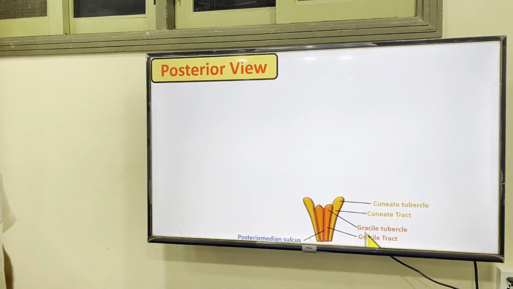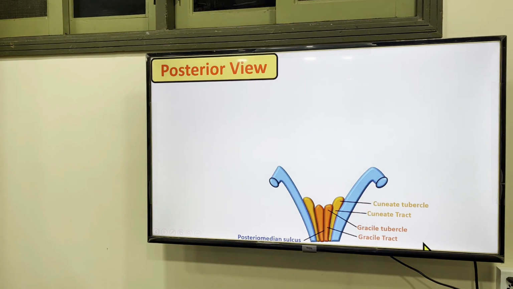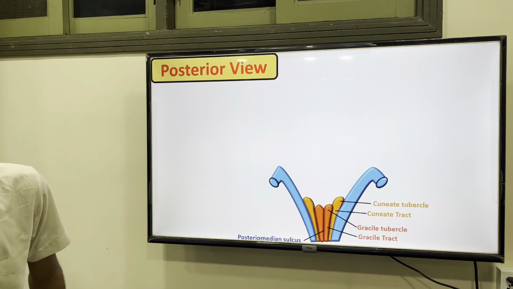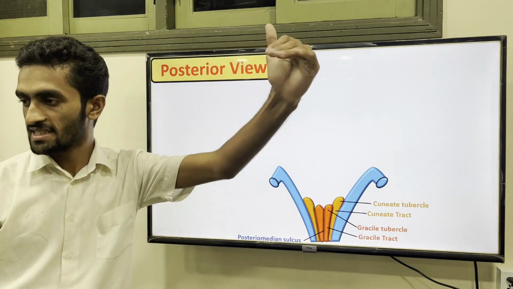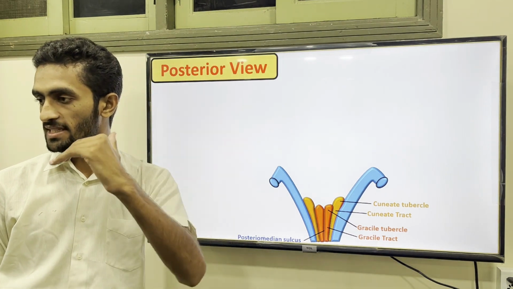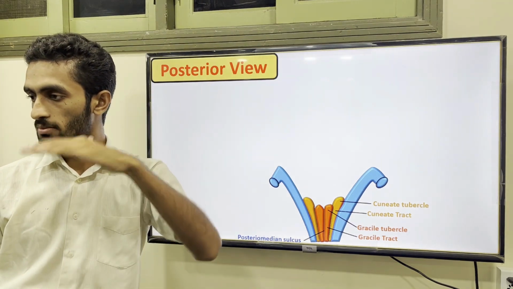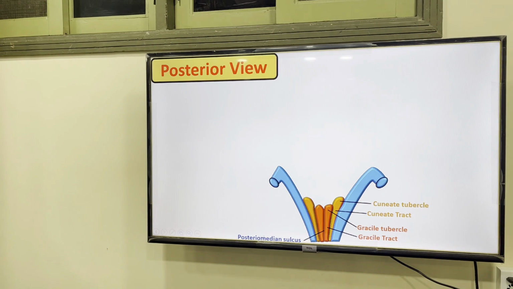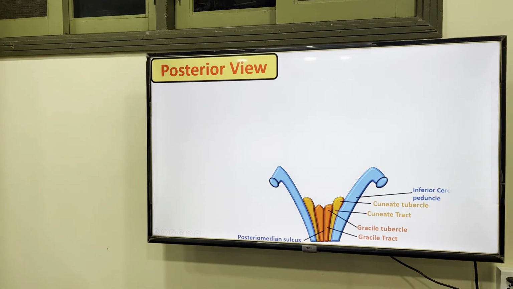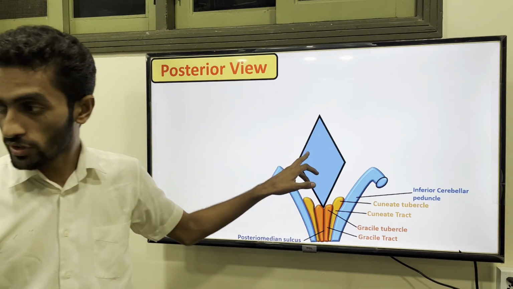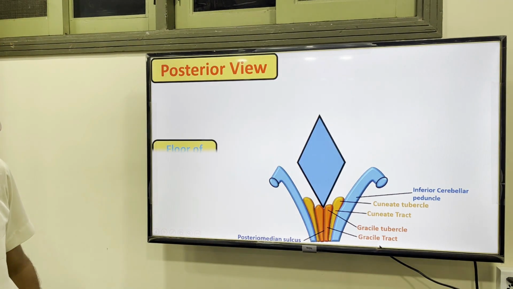So these are what, the peduncles? Which one? In the medulla, the inferior cerebellar peduncle, and in the pons the middle cerebellar peduncle, connected to the cerebellum, and the superior cerebellar peduncle with the midbrain and cerebellum. So keep this basic concept. This is your inferior cerebellar peduncle. This is your fourth ventricle. So we are actually seeing the fourth ventricle.